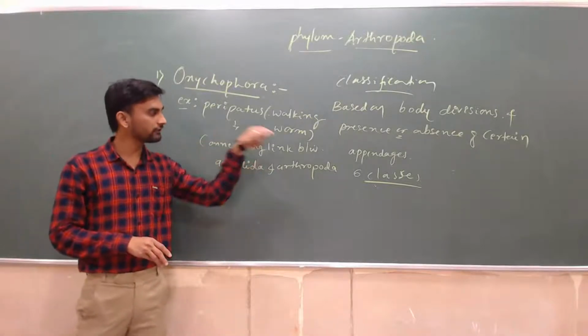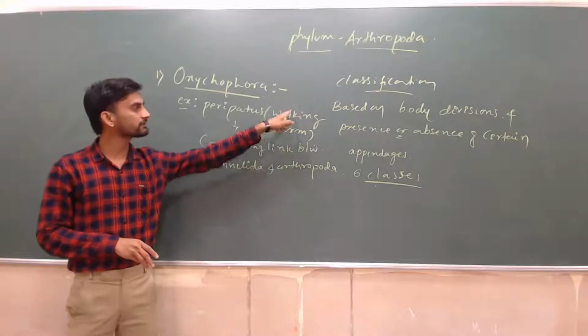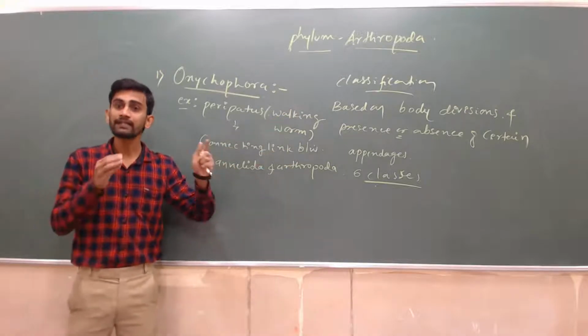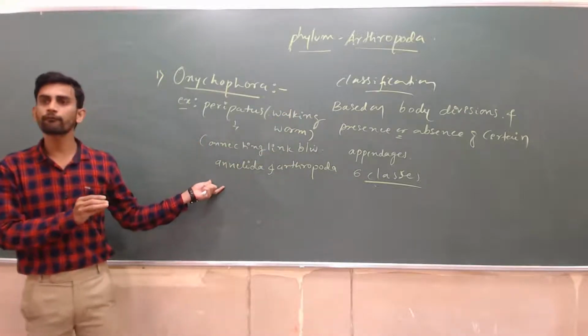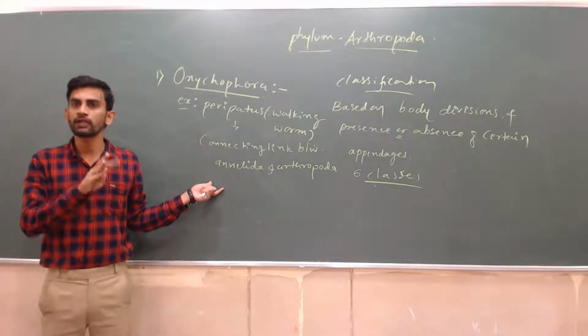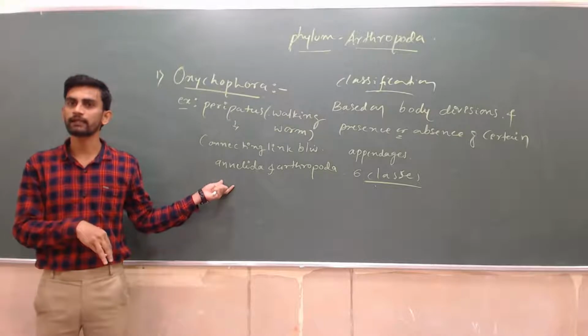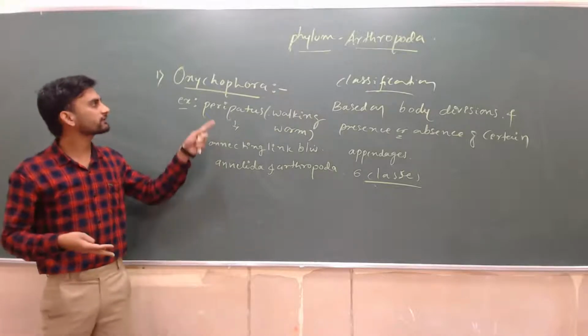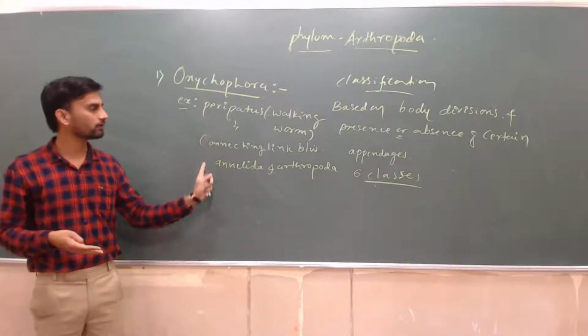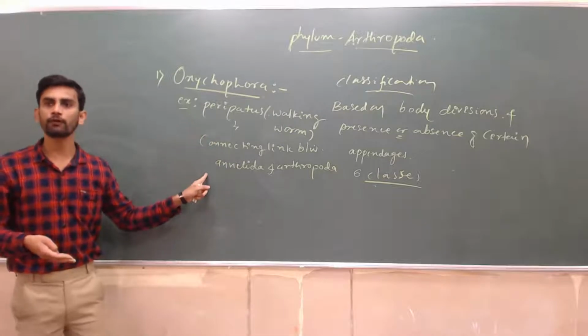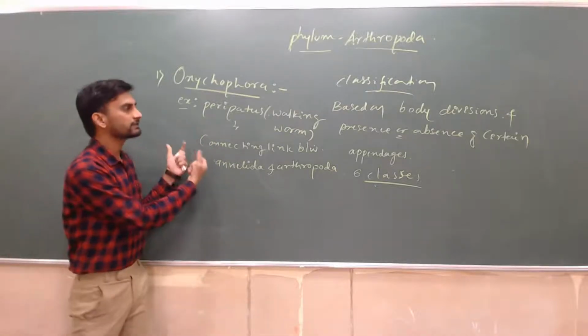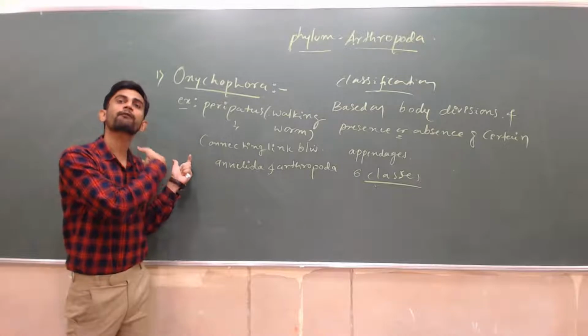According to the arthropodan characters, this belongs to Arthropoda, but it also exhibits one or two features like metameric segmentation and excretory organs like nephridia. These two characters belong to Annelida. So you will find both mixed characters in Peripatus. From the evolutionary point of view, we say Peripatus evolved from Annelida.